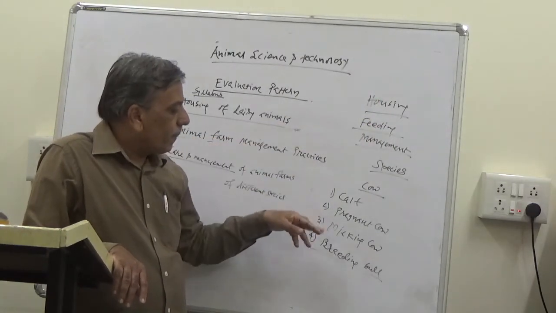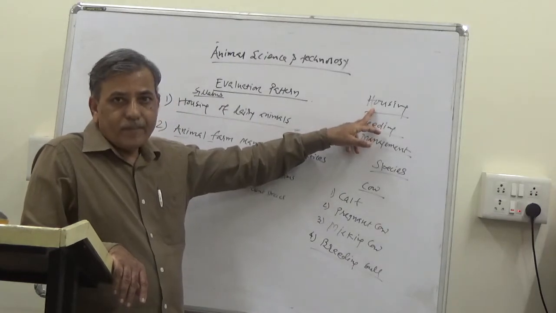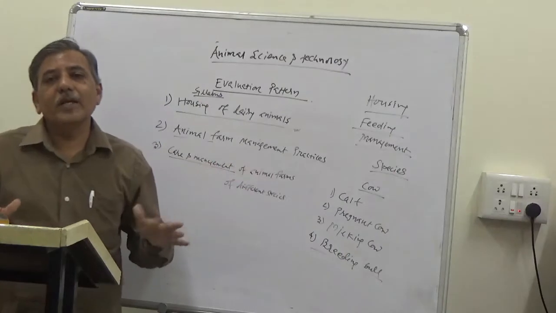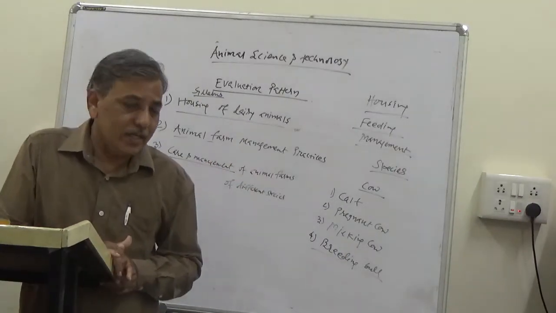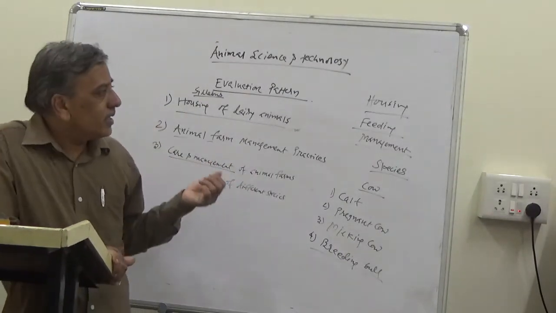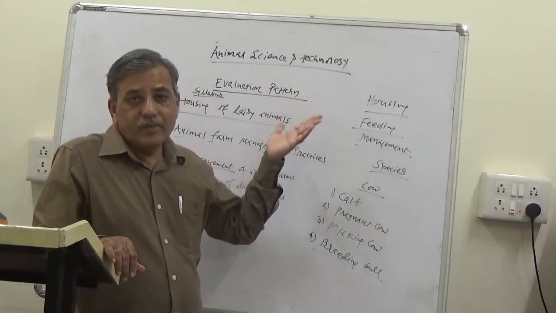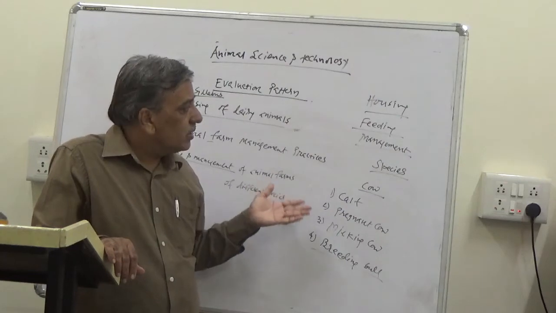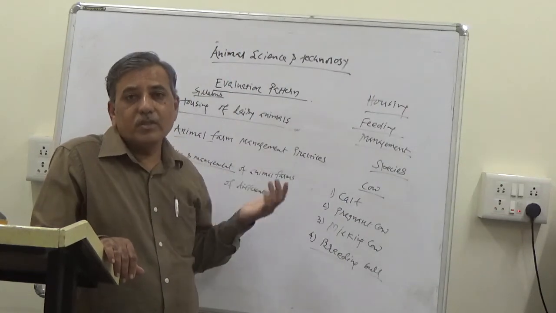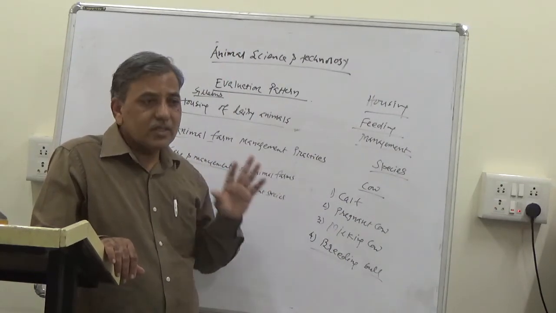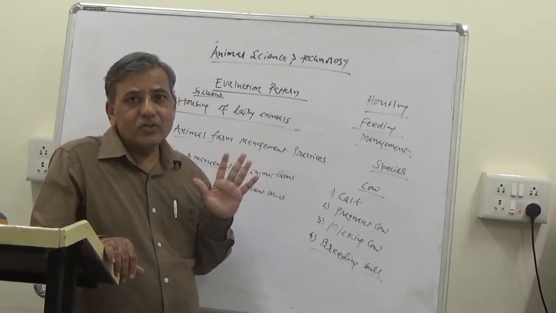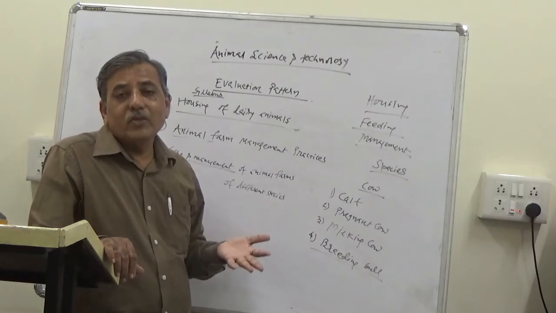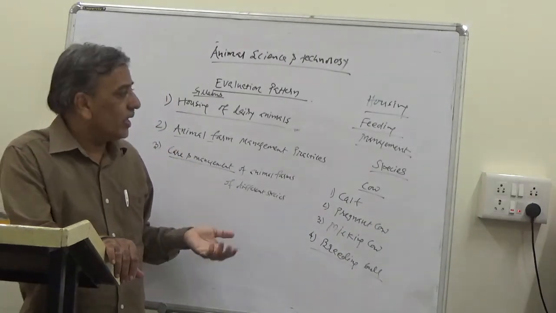For example, housing. For each and every class of animal, different types of housing are to be provided. However, the common points are: the house should be well ventilated, meaning there should be proper flow of air in the house. The sunlight should reach the floor of the house, as in an ideal animal house, so that the ultraviolet rays are able to destroy the microorganisms.